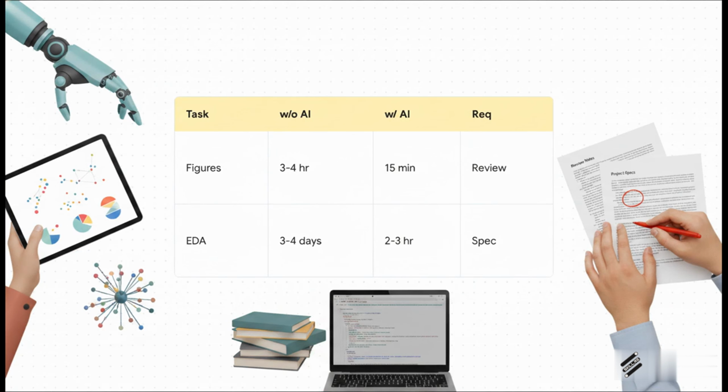The ROI of adopting AI is just staggering. Take publication figures for, say, 500 patients. That used to take 3 to 4 hours minimum, right? Now, 15 to 30 minutes. Complex exploratory data analysis drops from days down to a couple of hours. But look closely at that final column. Notice the constant requirement? The human oversight never goes away.